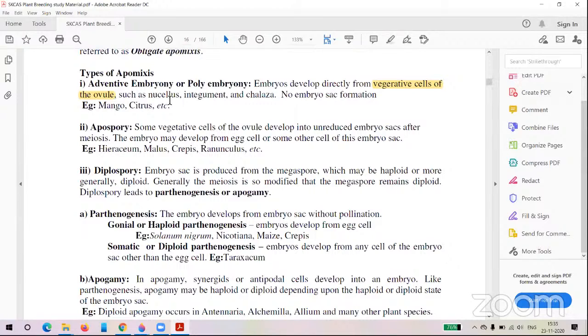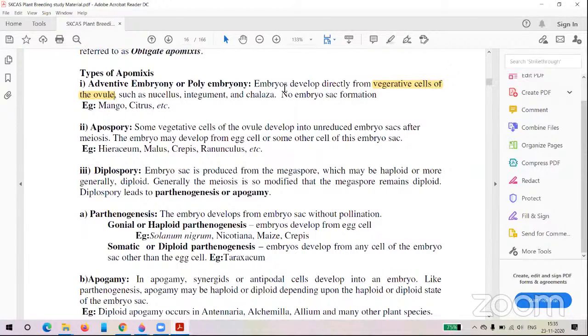So there is no need for the formation of the embryo sac, and no need for the presence of the embryo sac. Only the diploid cells, the nucellus, integument, and chalaza, have diploid cells, that means these cells are present in the 2n state. So any cell from these parts will develop directly into embryos.